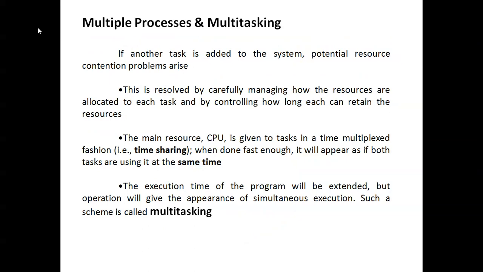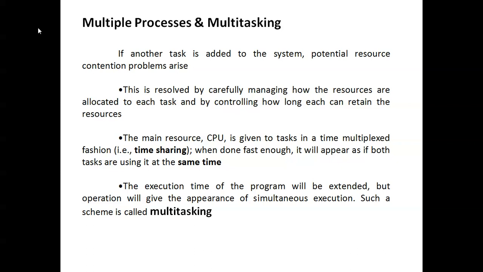Then multi-process or multitasking. If another task is added to the system, a resource contention problem potentially arises. This is resolved by carefully managing how the resources are allocated among the tasks, by controlling how long each can retain the resources. The main resource, the CPU, is given to each task through time multiplexing and time sharing.